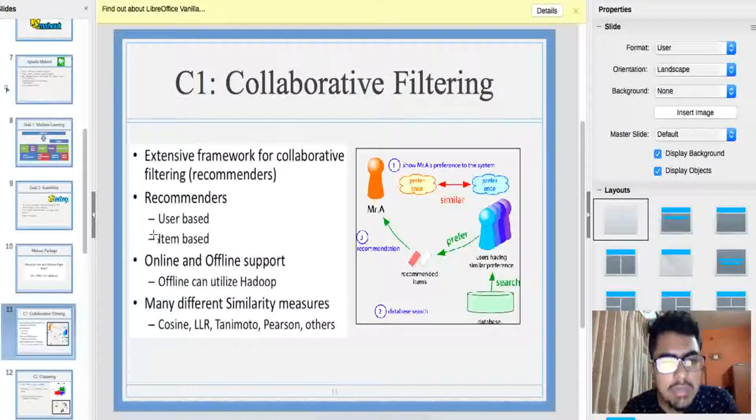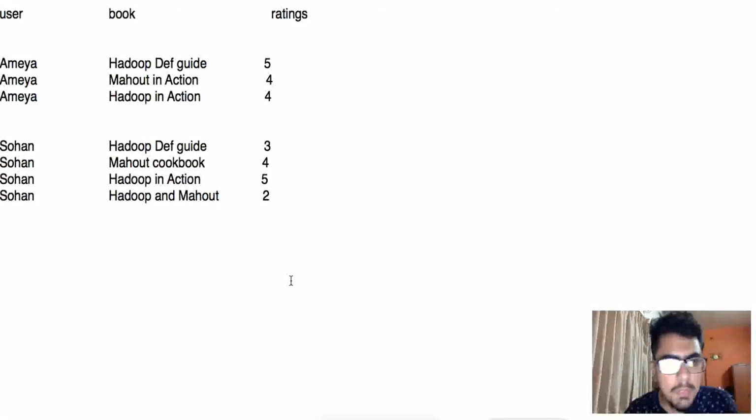So there are two types of recommenders, that is the user-based recommender and the item-based recommender. We'll see the difference between the user-based and item-based recommenders now. Suppose there are two users, Ameya and Sohan. Ameya buys three books: Hadoop Definitive Guide, Mahout in Action, and Hadoop in Action. He also gives them some particular ratings. Sohan also buys four books: Hadoop Definitive Guide, Mahout Cookbook, Hadoop in Action, and Hadoop and Mahout.